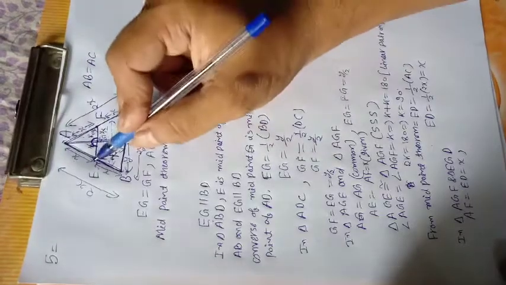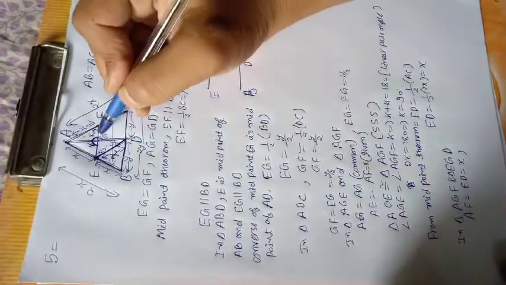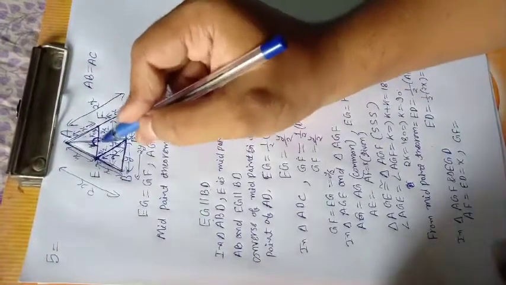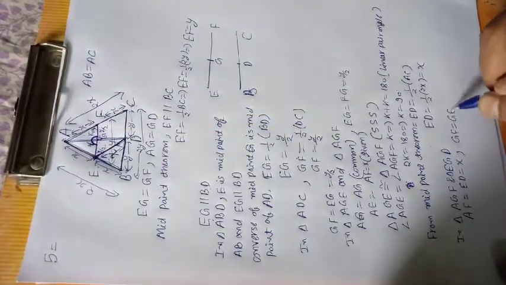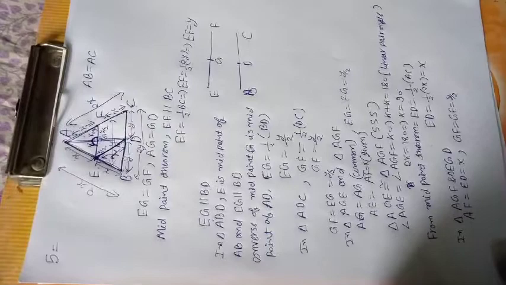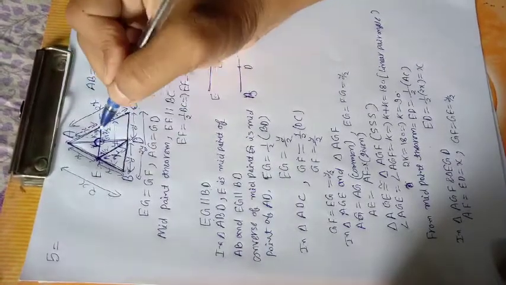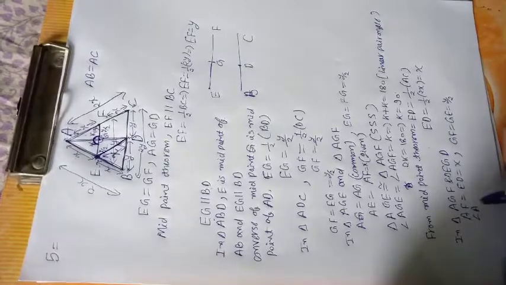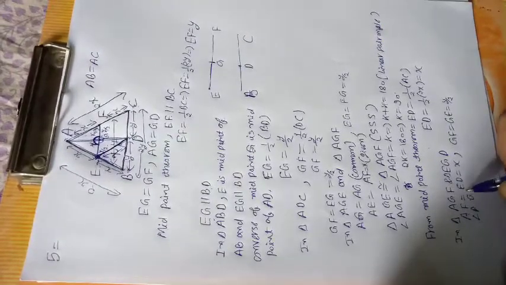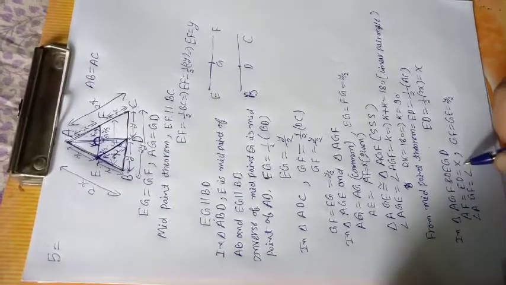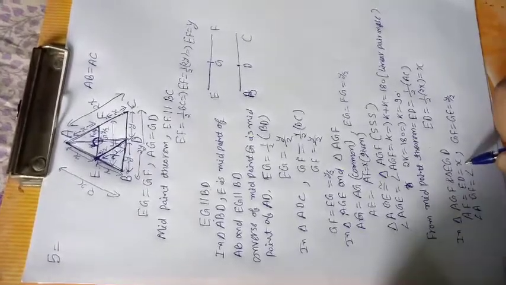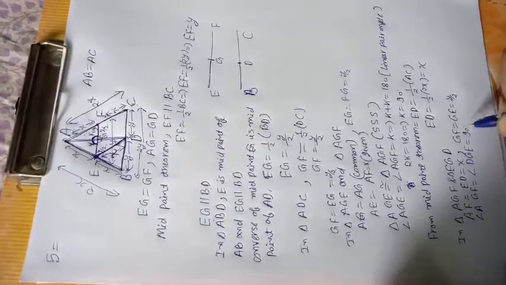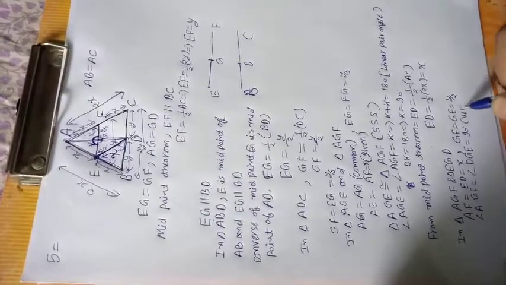Second, GF equals GE equals y by 2. And the third, this angle equals its vertically opposite angle, angle EGF equals angle DGE, each 90 degrees, vertically opposite angles.